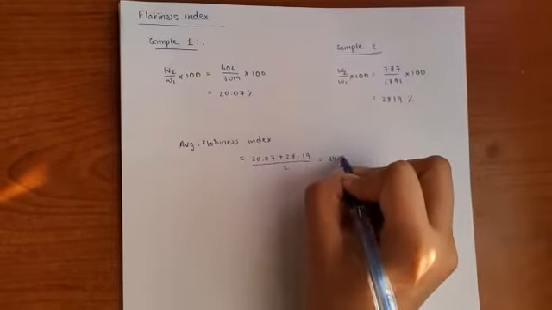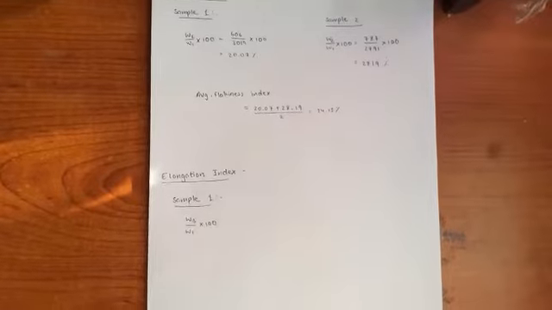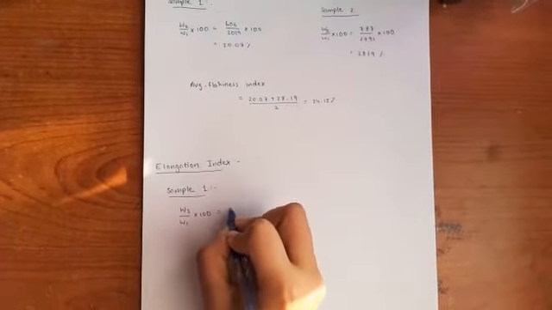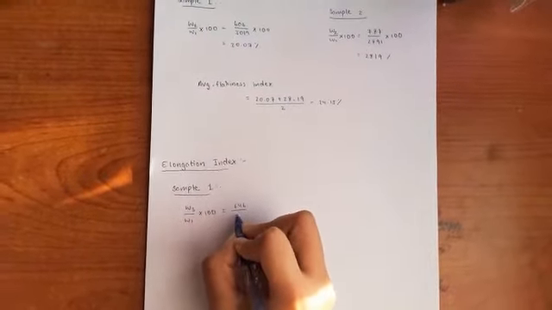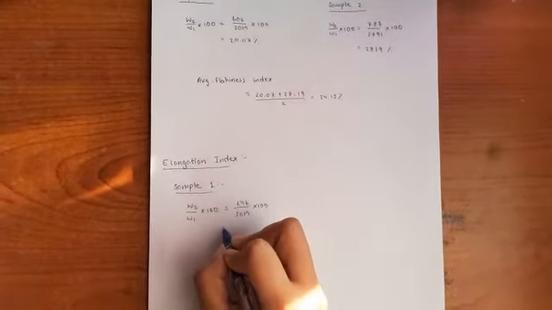Now moving on to the elongation index. The formula to find the elongation index is given by W3 by W1 times 100, where W3 is the total weight of the aggregate retained on the length gauge and W1 is the total weight of the sample.